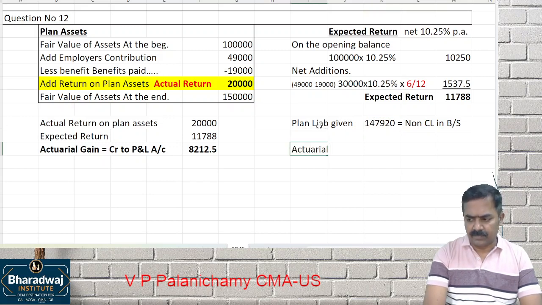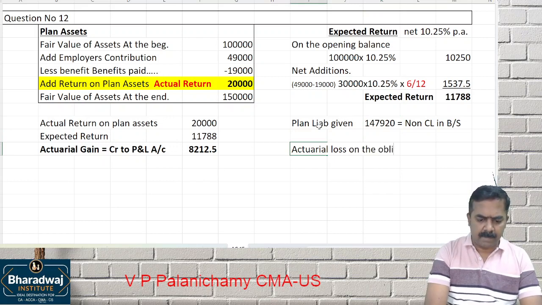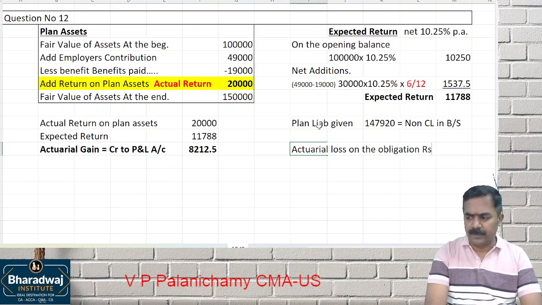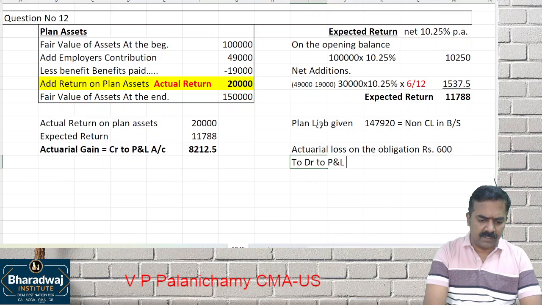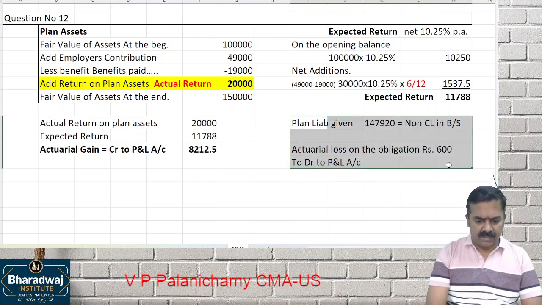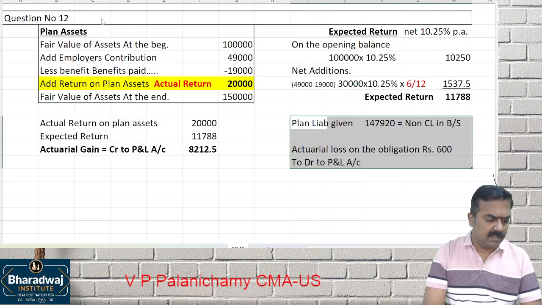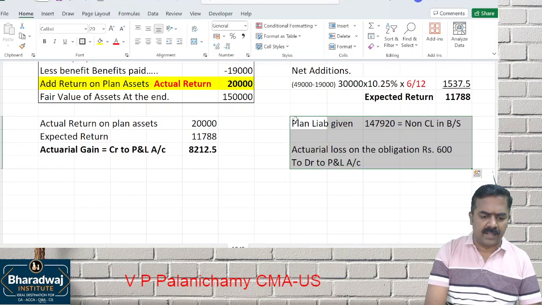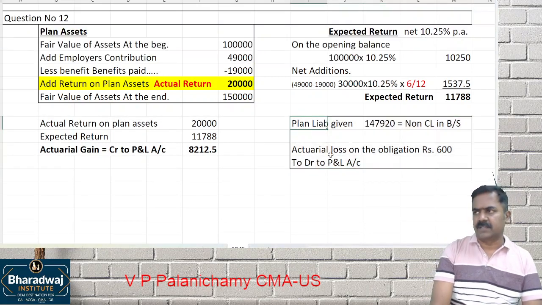Loss. Actuarial loss on the obligation. How much is it? Rupees 600 to be recognized, debited to which account? Profit and loss account. This is not asked, no need to answer, but suppose if they ask you to discuss on plan liabilities also, then you have to do this answer.